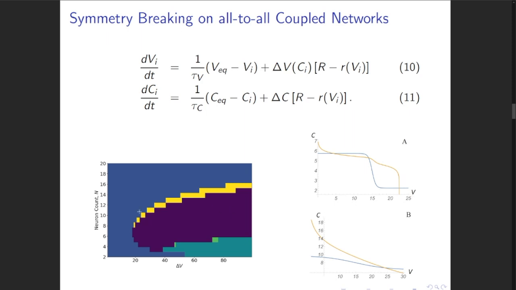We first begin by observing this N–ΔV phase diagram, which appears to have a shape consistent with prior experiment and demonstrates 3 distinct phases for the network's dynamics. So the way to interpret this phase diagram is we basically fix a value of ΔV, and we start with a toy network with all of its neurons intact, and then we slowly remove neurons from the network until we observe a phase transition.